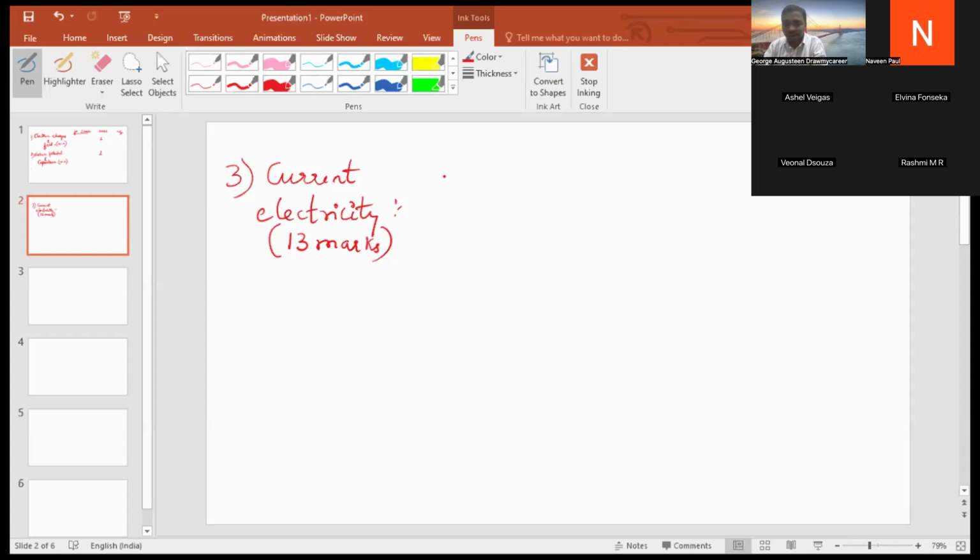So one 5 mark derivation is compulsorily asked. Okay, and they ask for 3 marks. There is one question for 3 marks, and one numerical is asked.